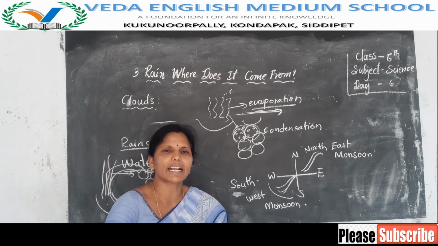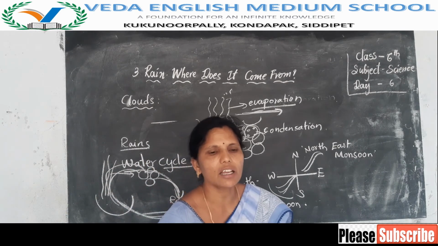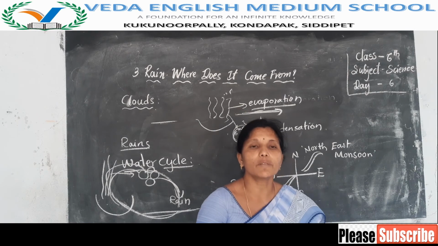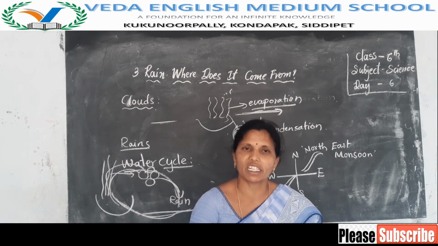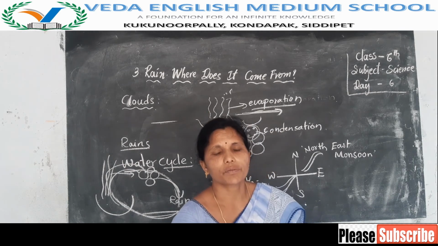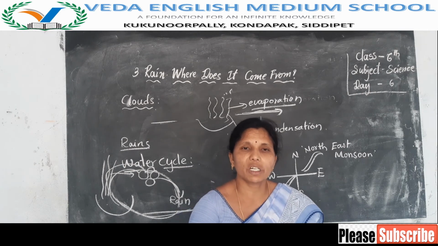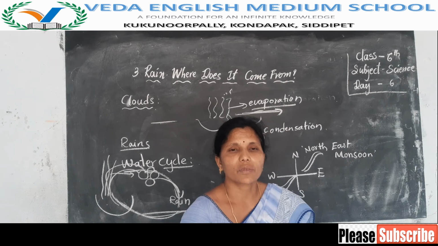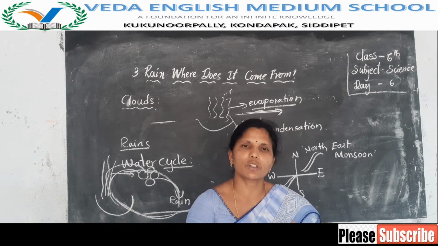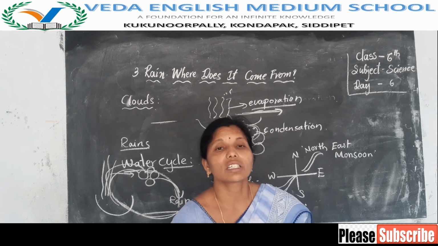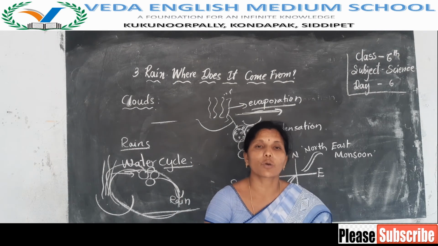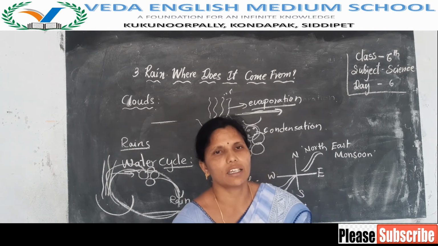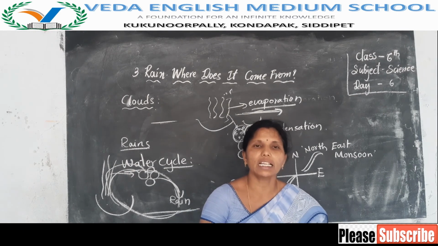It is a continuous process. Here, water circulates into water vapor by the process of evaporation, water vapor changes into cloud, and cloud to rain by the process of condensation. This is known as the water cycle. So what is the water cycle?